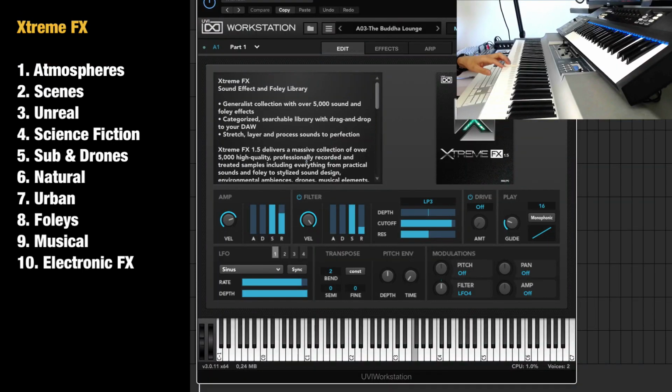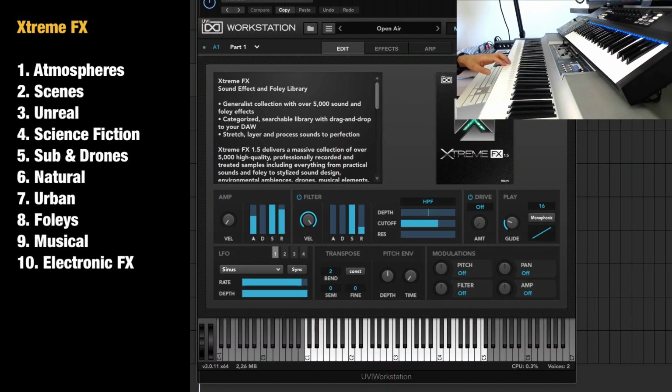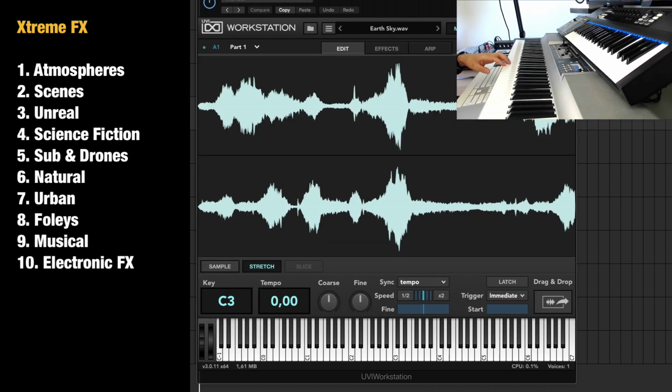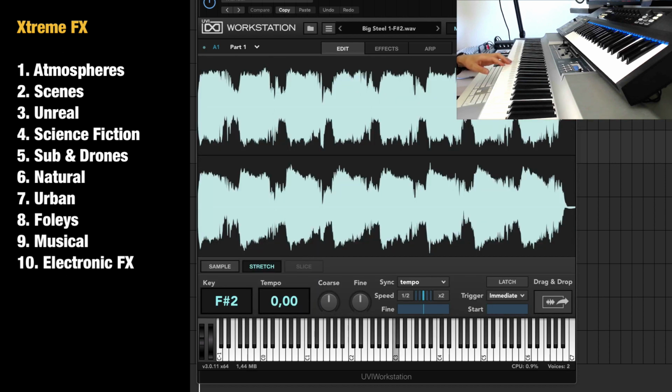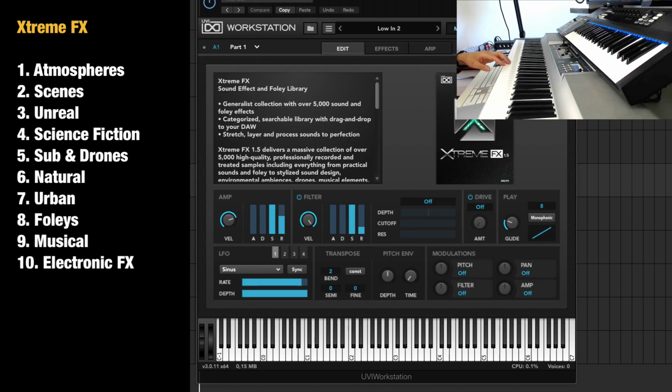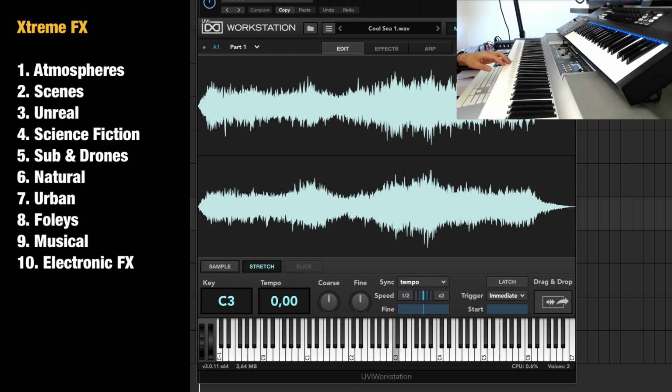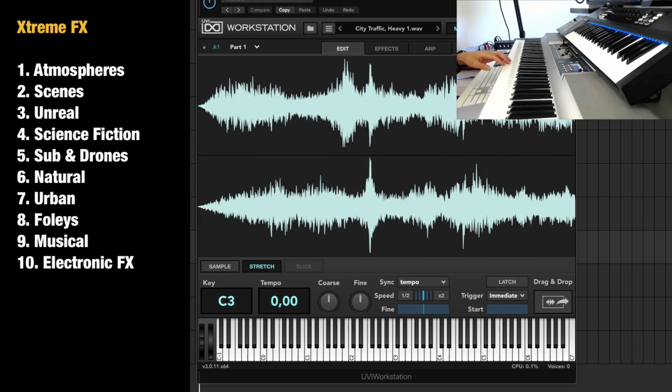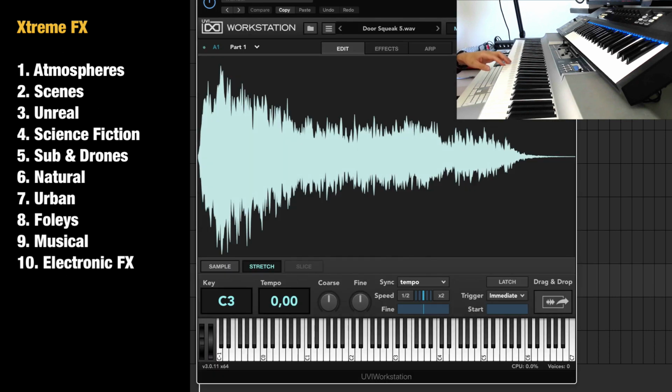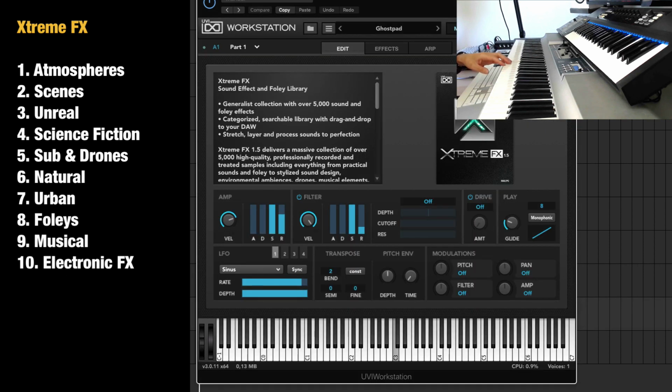Atmospheres. Scenes. Unreal. Science fiction. Subs and drones. Natural. Urban. Foleys. Musical. And electronic effects.